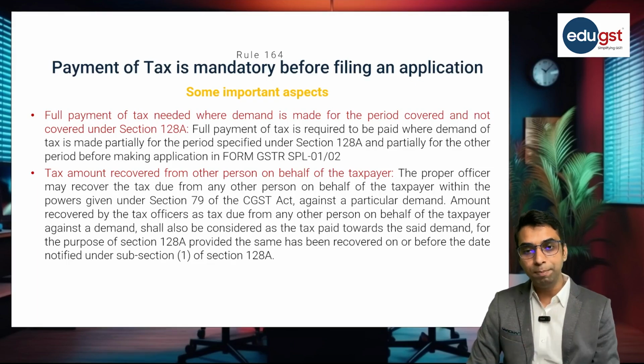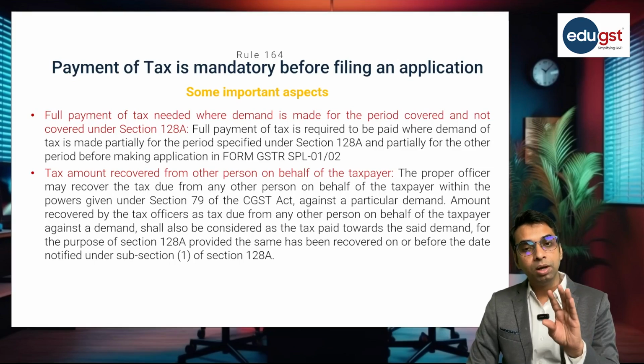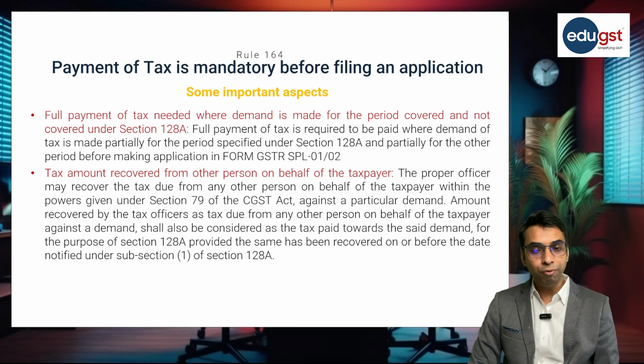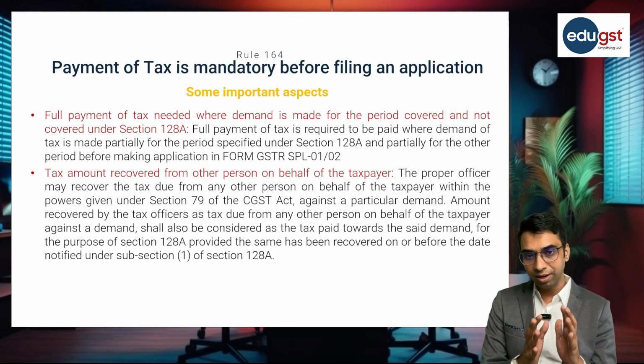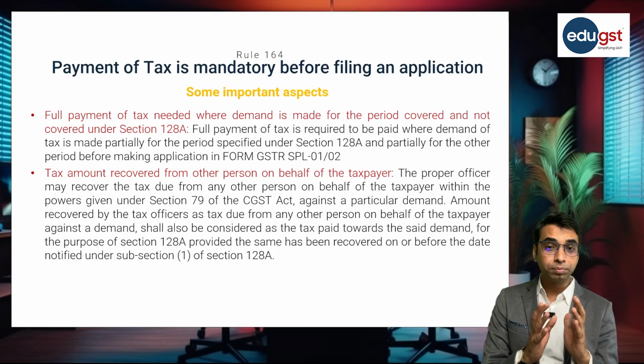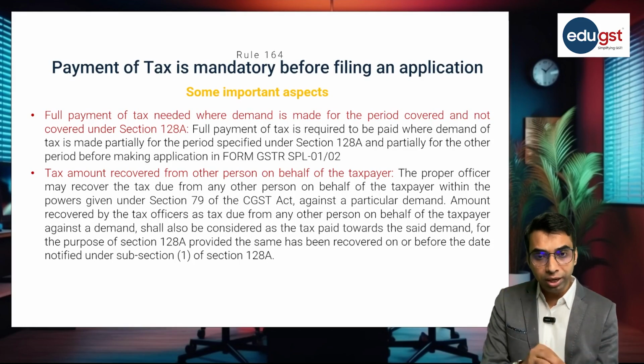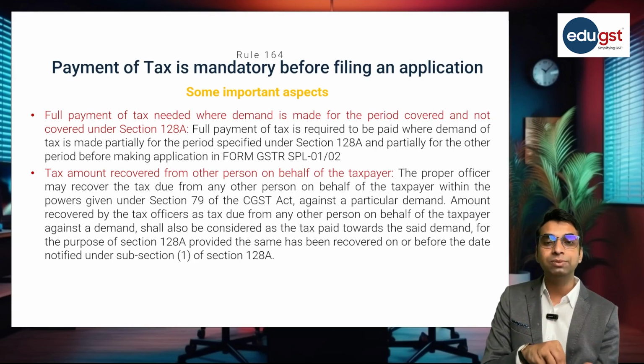Now only the first 3 periods are covered within the coverage of section 128A. The period of 2021 is not covered under section 128A. So if a consolidated, single show cause notice is given, in that case I require to make the full payment of tax, including payment of tax for the period which is not covered under section 128A.